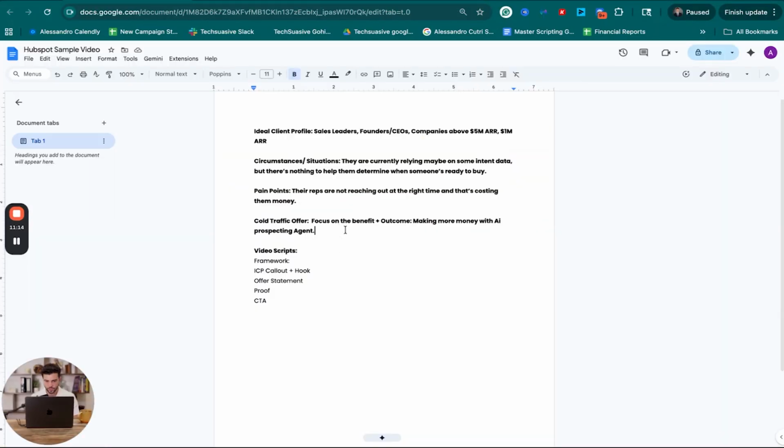So we're basically going to lead with the prospecting AI agent. We're going to target the sales leaders, the founder CEOs, and then the angle that we're going to take is the reps are not reaching out at the right time. It's losing them a whole bunch of money, and they are currently relying maybe on some intent data, but there's nothing really to help them determine when someone's ready to buy. So I'm thinking about maybe even getting some type of statistic that says, hey, did you know when you reach out to people at the right time that you're X amount more likely to close, and then going into expanding upon the actual problem and the actual solution that we can give them.